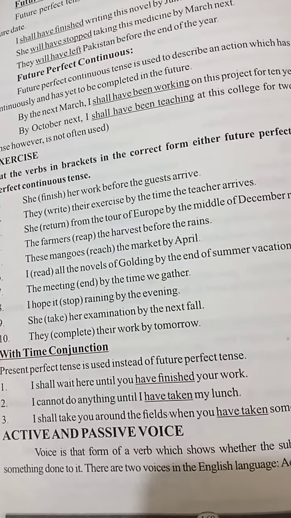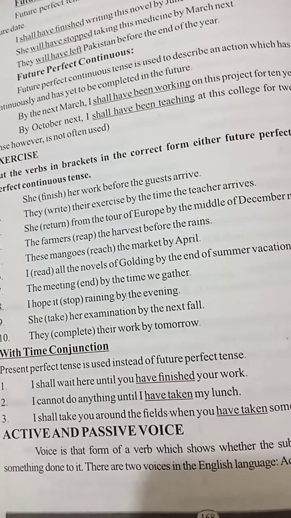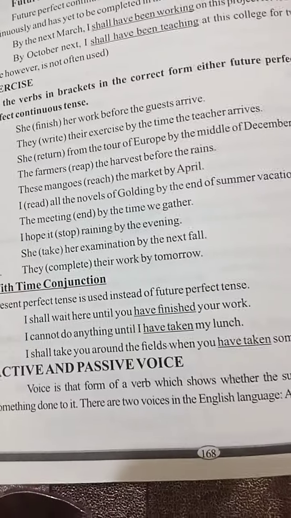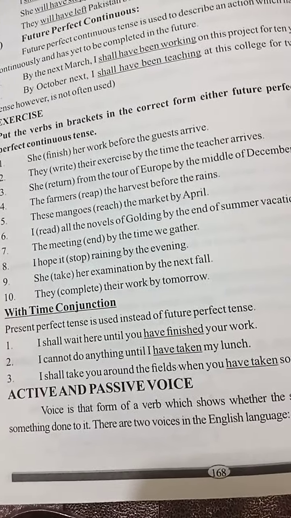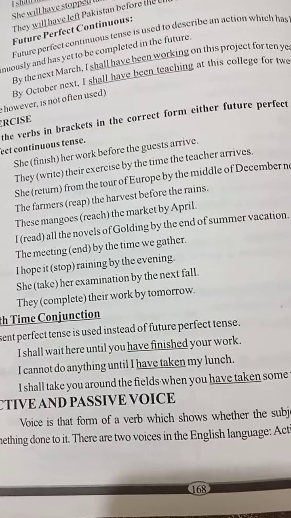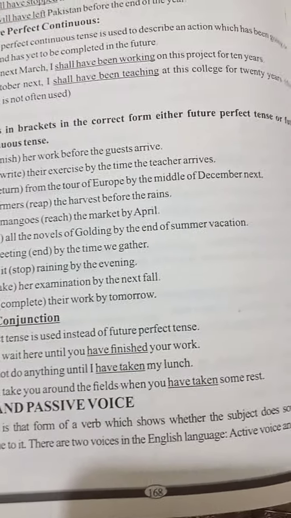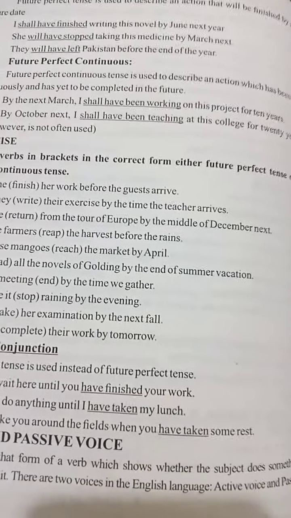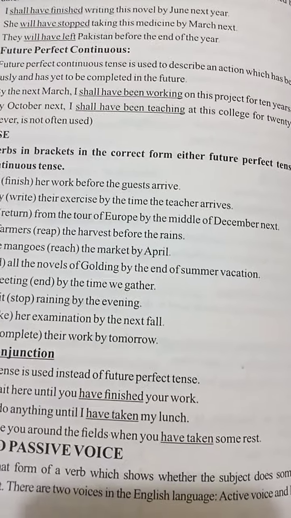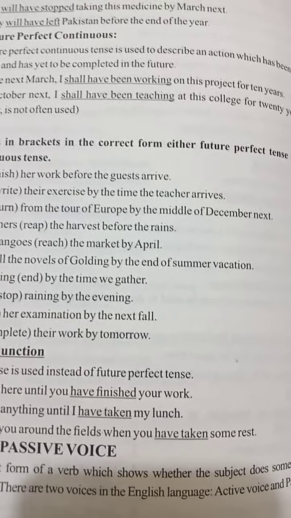Students, there are some types of voices, like verbs are used in different ways, and voice is the form of the verb which shows whether the subject does something or something is done to it. So there are two voices in the English language, active voice and passive voice, and in detail, according to every tense, we will read about it later on.